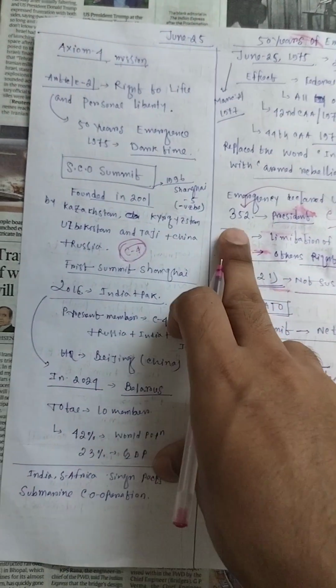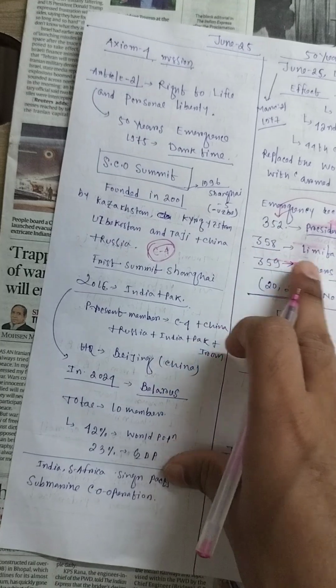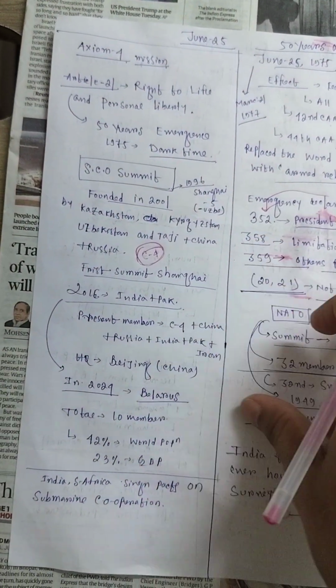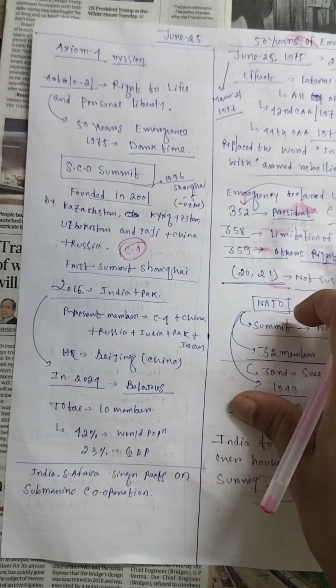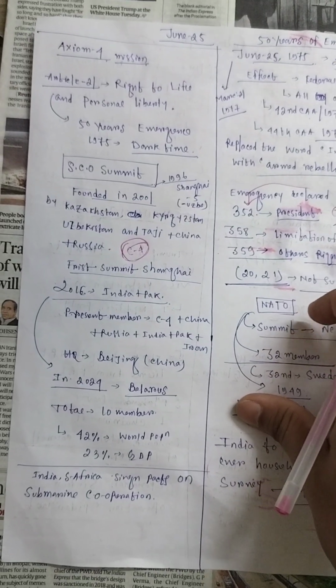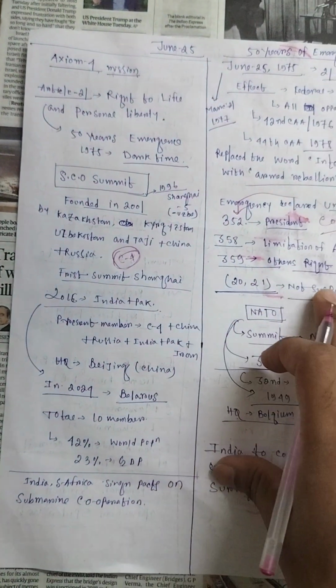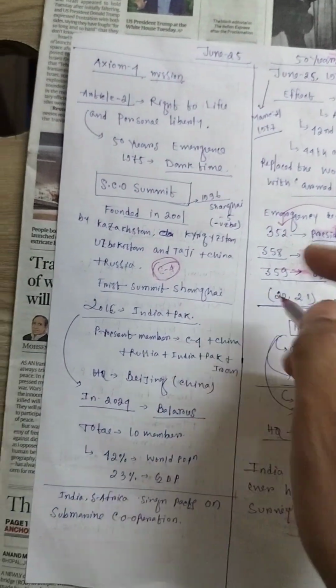And one of the important articles is article 358, limitation of article 19. After emergency is imposed, article 19 is not applied to anyone, that is, this right is also limited. And article 359, some other important rights are also limited through this article.